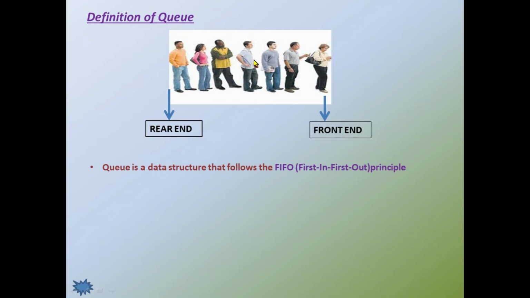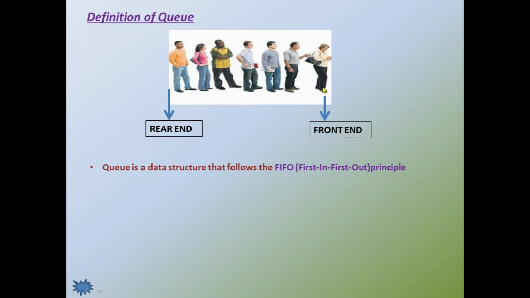FIFO means first in, first out. The first person in the queue will be the first person that is coming out, or the first person to be deleted, or the first person to receive the ticket. In the case of data structure, the position where the data is deleted is known as the front end. Deleted means the person receiving the ticket, the person that is coming out, any meaning can be given here.